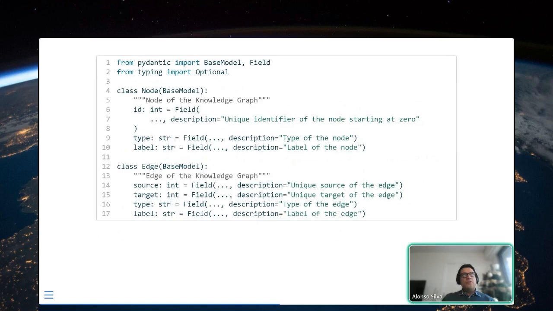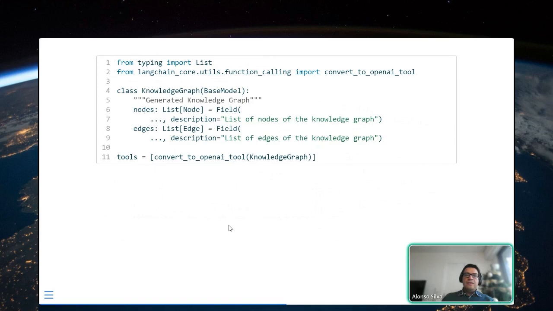And now, for each of these paragraphs, I'm going to build a knowledge graph. And the way I do this, I'm going to bake a fake function. For this, I'm going to build a Pydantic class called nodes, in which I will consider the ID, the type, and the label, and an edge, which will consider the source, the target, the type, and the label. And then the knowledge graph is going to be nothing else than just a list of nodes and a list of edges. And then I do the same as before. So I convert this Pydantic class to a fake function.